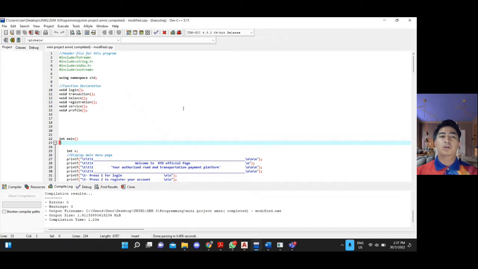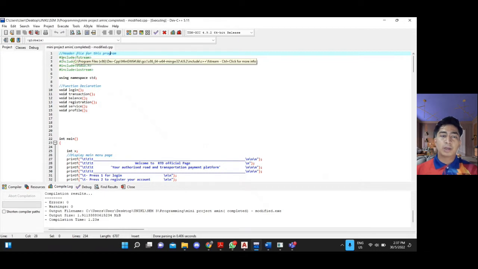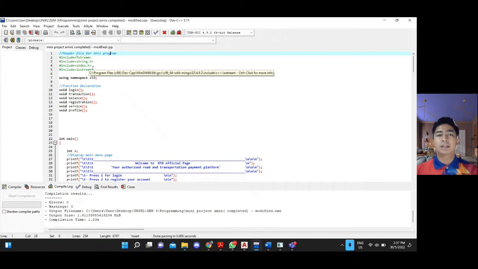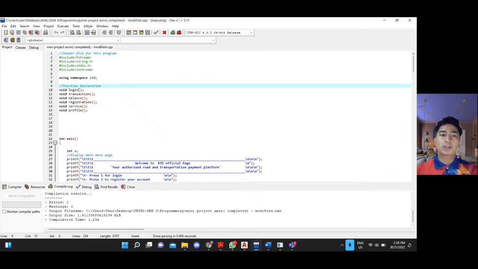So I will present about my programming, local authority. For the first thing, we need to put header files for this program. So hashtag include fstream, include string, include stdio.h, and lastly include iostream. After we put the header files, we need to put function declarations. For the function declarations we need to put void login, transaction, balance, registration, service, and lastly profile.